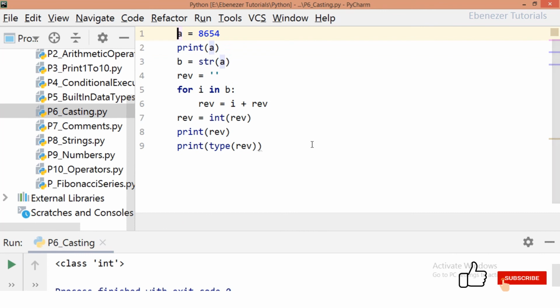Similarly, this concept of casting comes into the picture in many applications, which we will see as we practice more code. So in this video, we have seen how to represent comments and how to perform casting in Python.